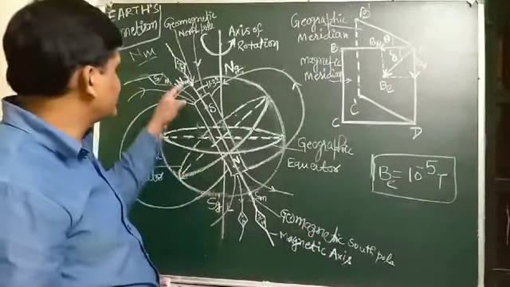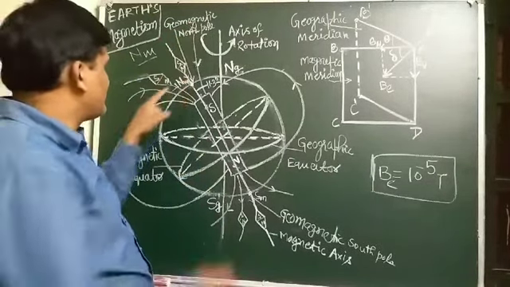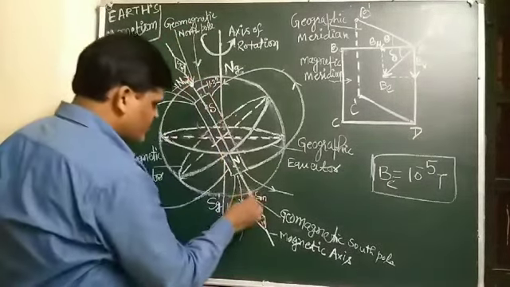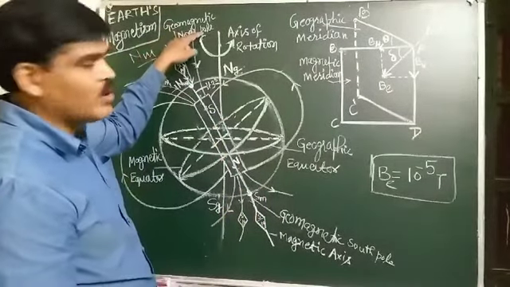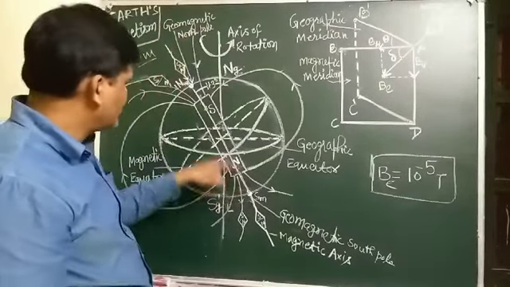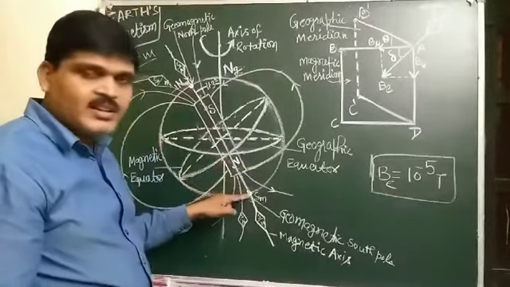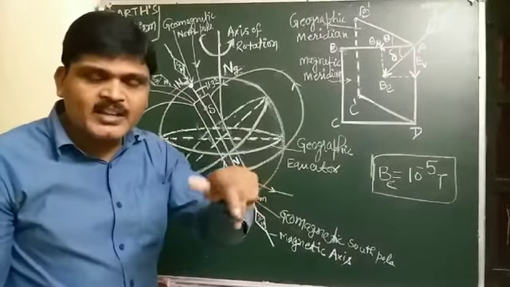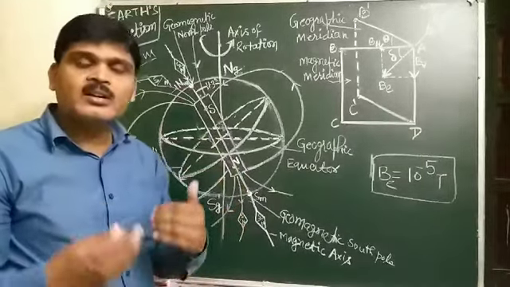In general, we can say that a geomagnetic pole is a point at which a freely suspended bar magnet becomes, that is what?